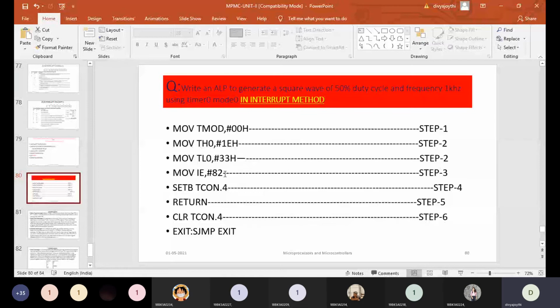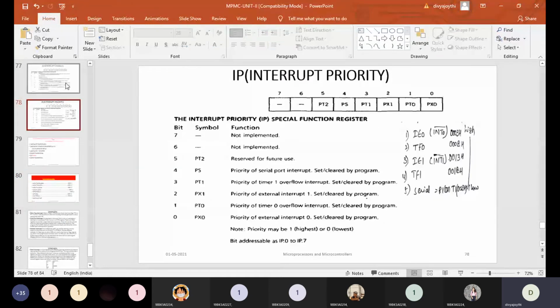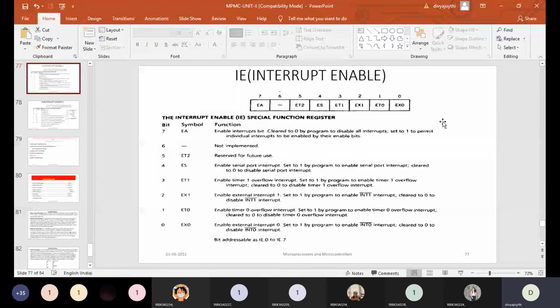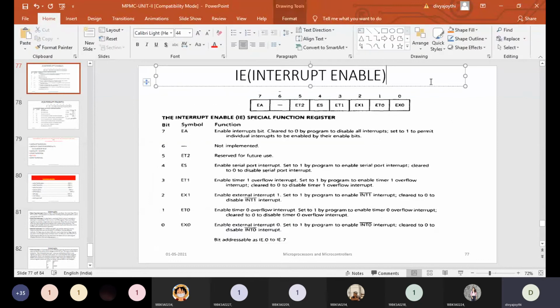Move IE with 82. Why does it have to be loaded with 82? That we will discuss now. Keep in mind that it is timer 0, mode 0. So now move on to the IE register, and we will see how we got 82. We have to initialize the IE register, and the information we have is timer 0 in mode 0.